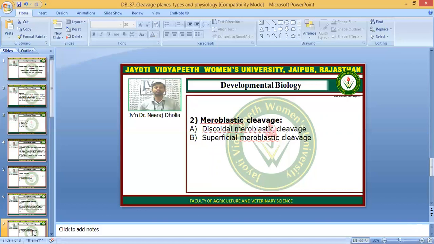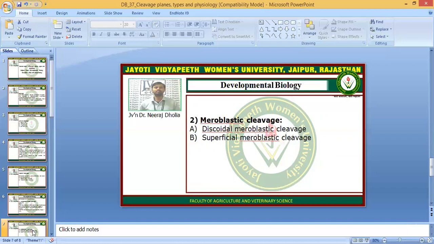Next is the superficial meroblastic cleavage. What is the superficial meroblastic cleavage? If the distribution of yolk is in the central part and the amount of yolk is higher, then the cytoplasm will be at the superficial part or the periphery only.